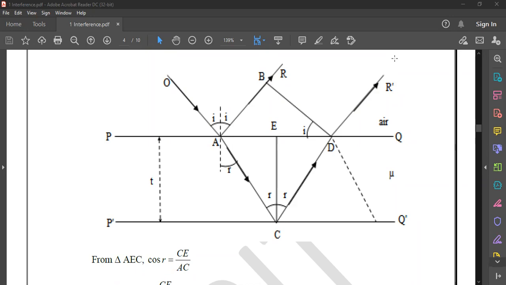So that thin film will now be analyzed mathematically, and we will try to understand how this interference is taking place, how the thin film is able to produce coherent sources. As you know, in order for interference to take place, you should have coherent sources. Then how this thin film is able to produce coherent sources will be discussed in this particular topic.